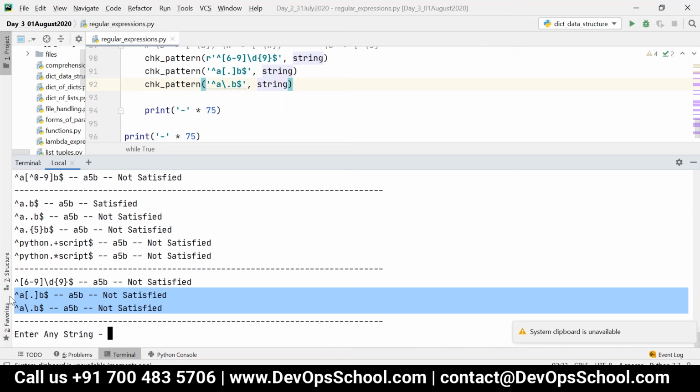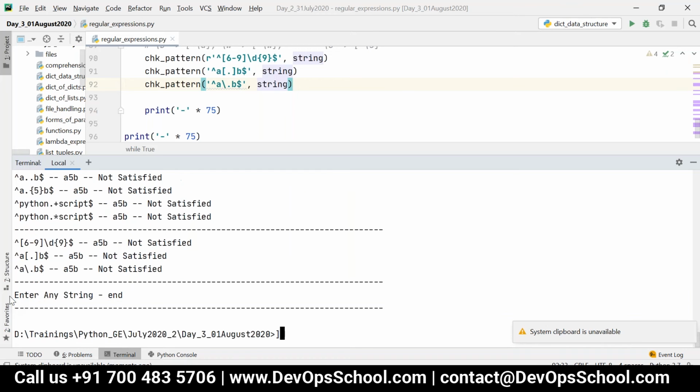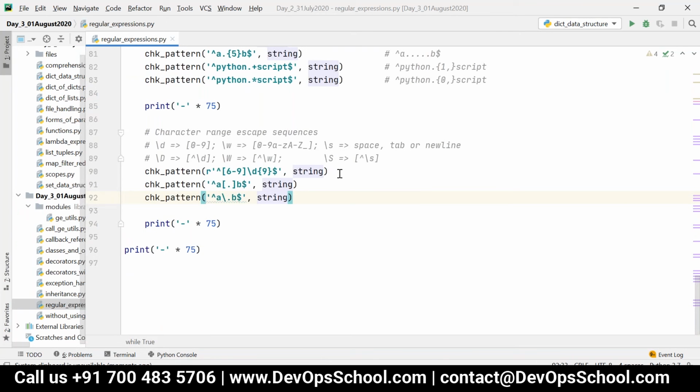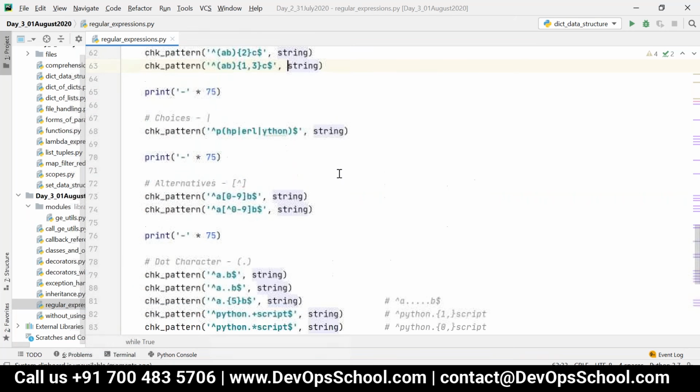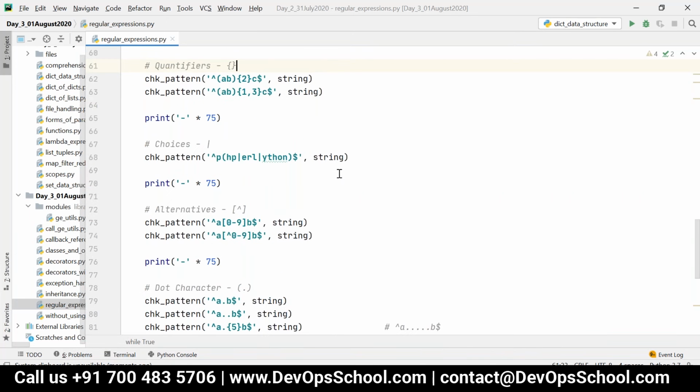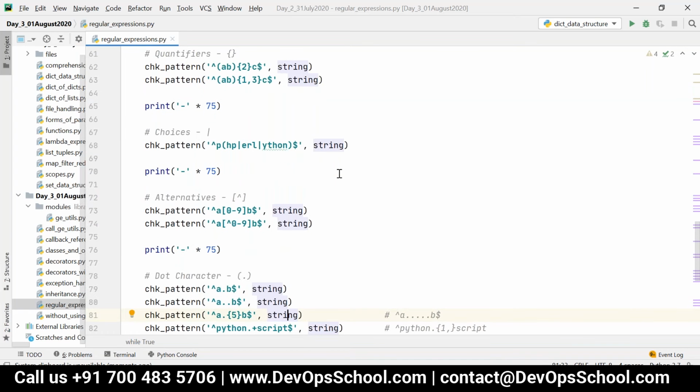Got it, Ajmal? Yes, ma. Okay, so take it down and then we'll see various methods. From where? From here, quantifiers. Everything is within the loop only, the same loop.